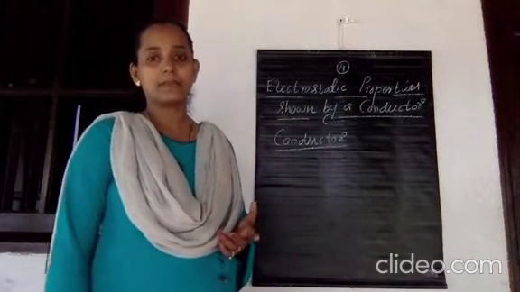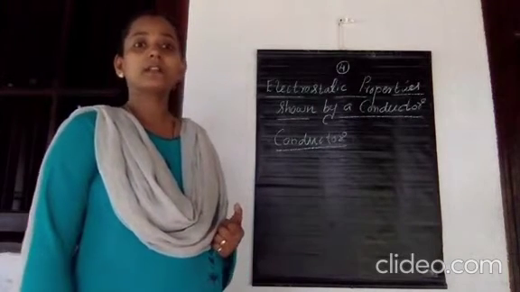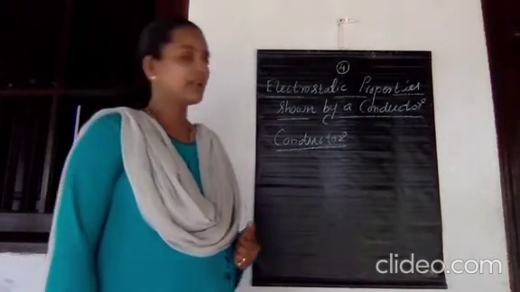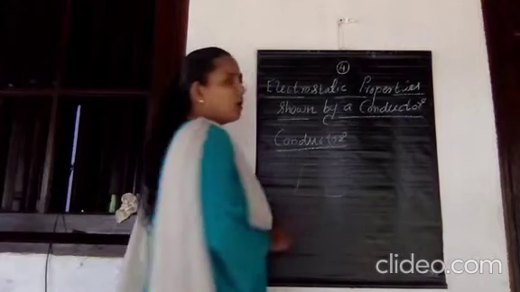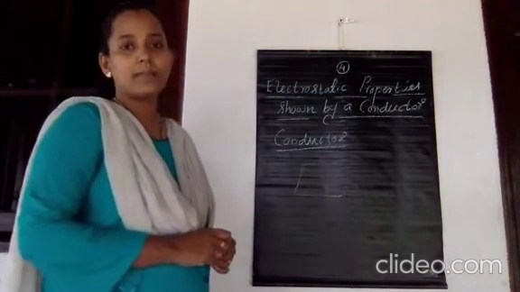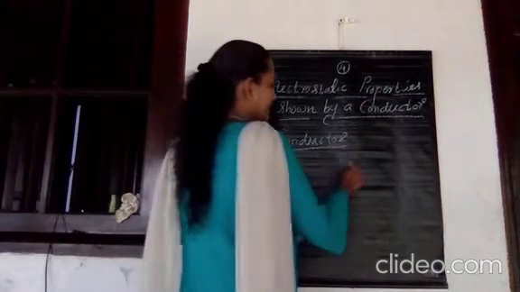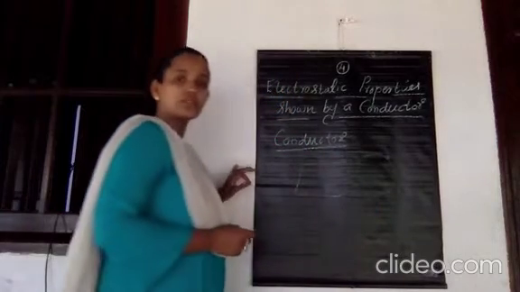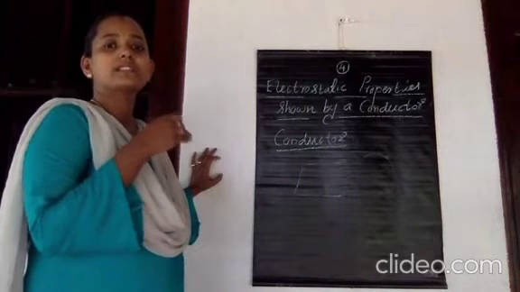electricity. In a conductor, in a metallic conductor, there are a number of free electrons. How? You people studied about this when we discussed atoms. The outermost electron is known as the valence electron. The electron which is present in the outermost shell of an atom is known as the valence electron itself.